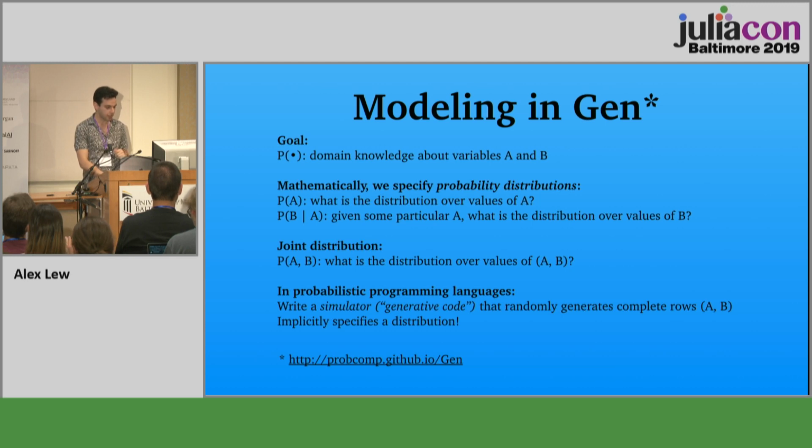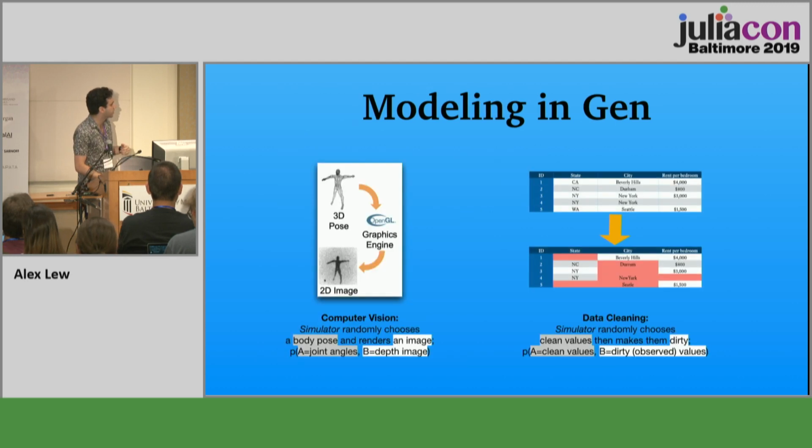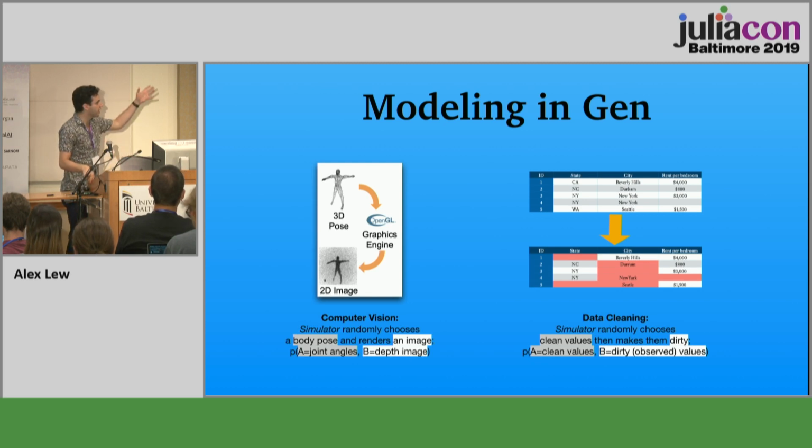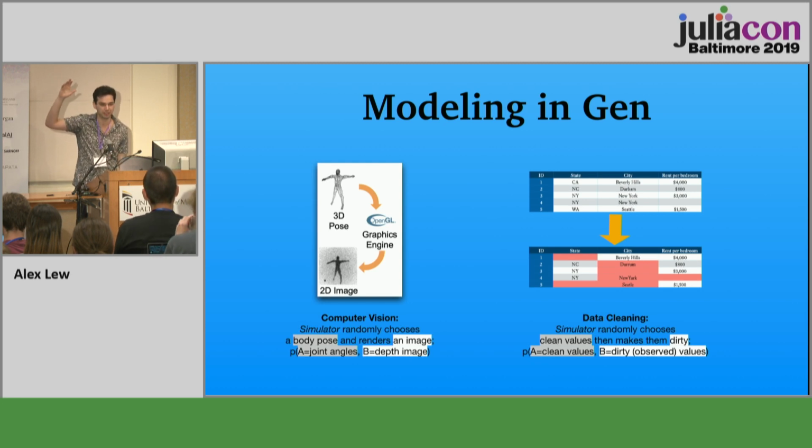What this looks like in practice is that you can use this for all sorts of things. Data cleaning is not a use case that you'll see if you look at probabilistic programming systems. It's a kind of atypical use case. But for example, in Gen, you can use it for computer vision by writing a simulator that randomly chooses a body pose for some human mesh model. So it randomly simulates some joint angles, and then passes it through OpenGL and gives you a noisy depth image out.